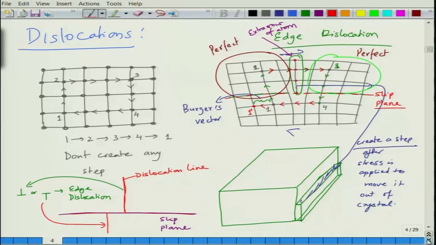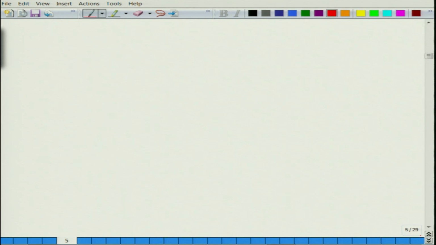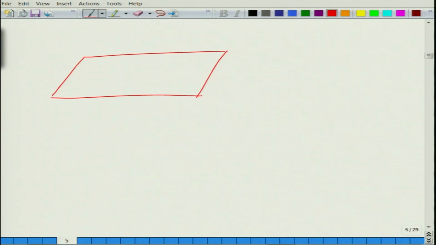So, essentially what will happen is, this is let us say your slip plane, and you have created an extra row of atoms which is like this.